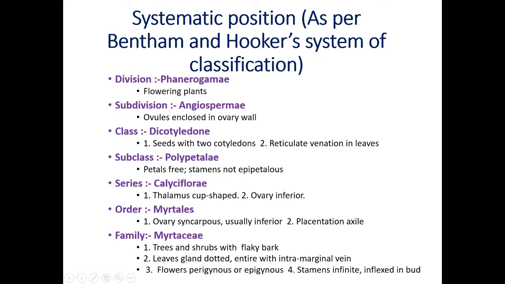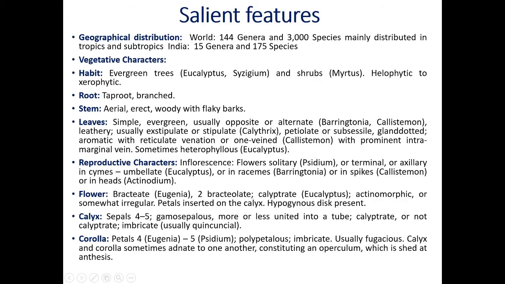Third reason of family Myrtaceae, flowers perigynous or epigynous. That means inferior ovary or semi-inferior ovary. Stamens many, that means indefinite. Inflexed in bud. These are the reasons of family Myrtaceae. This is the systematic position or classification of family Myrtaceae.